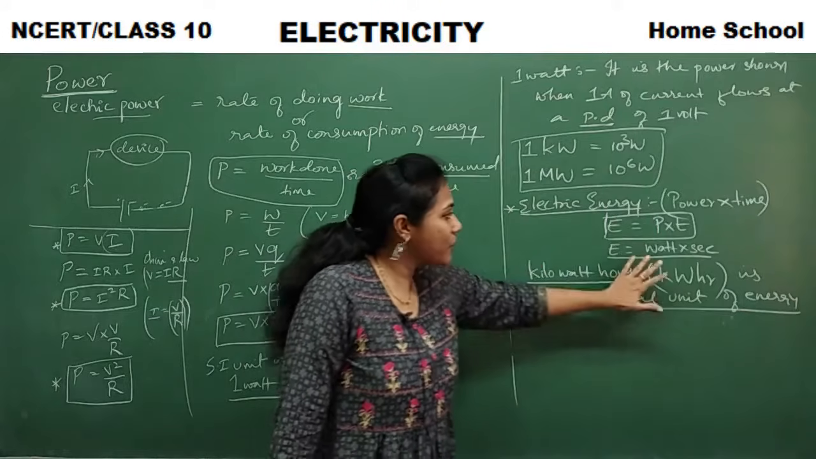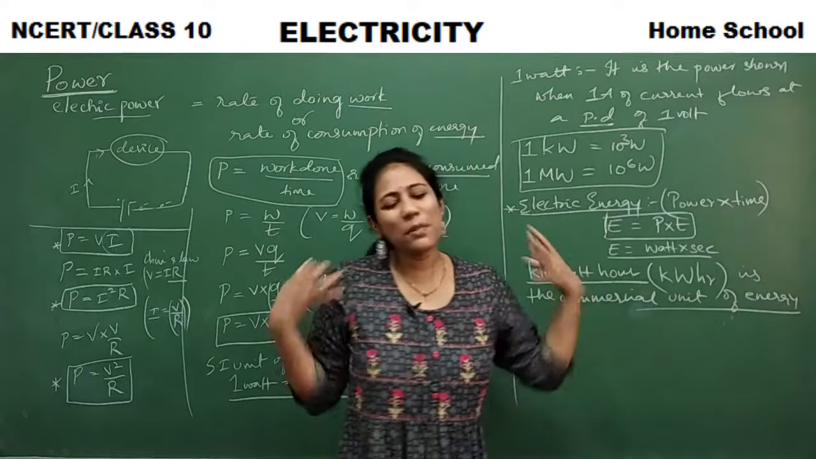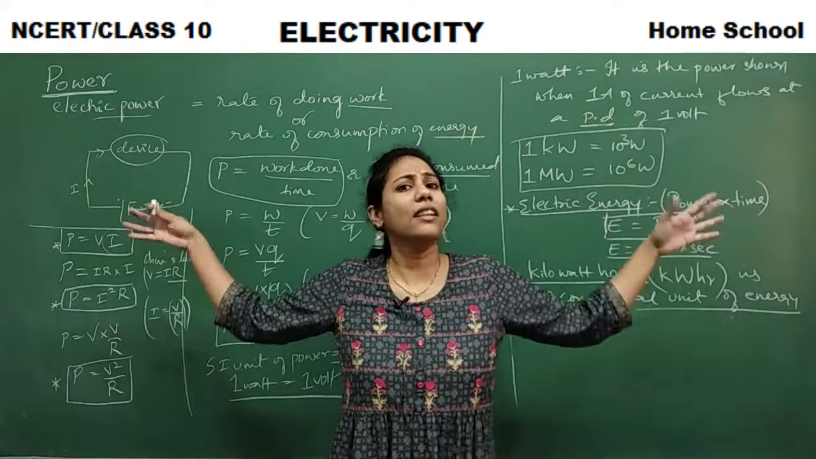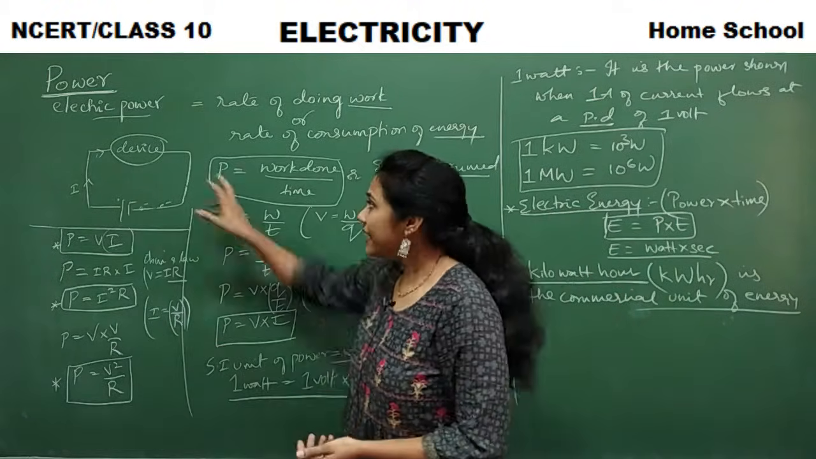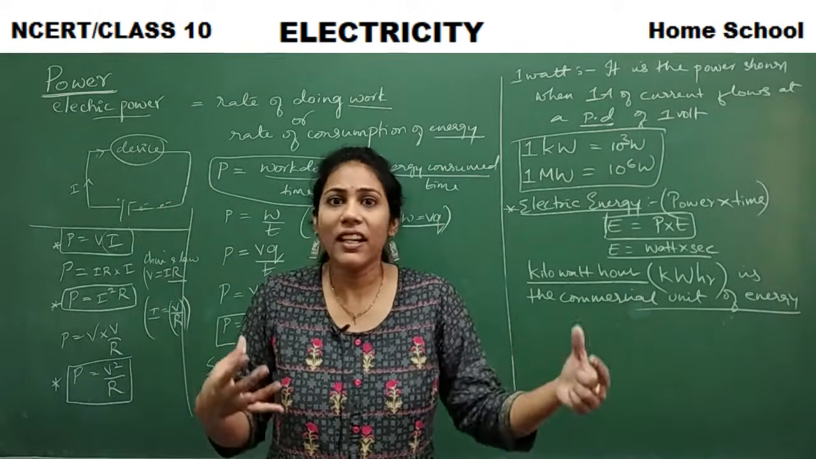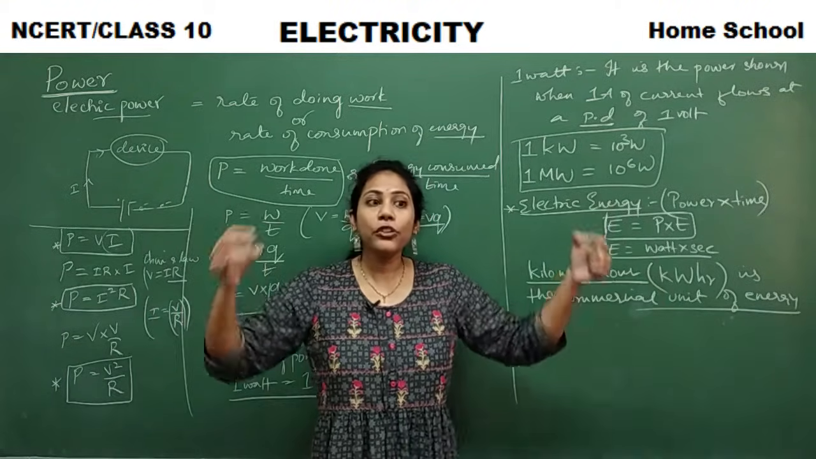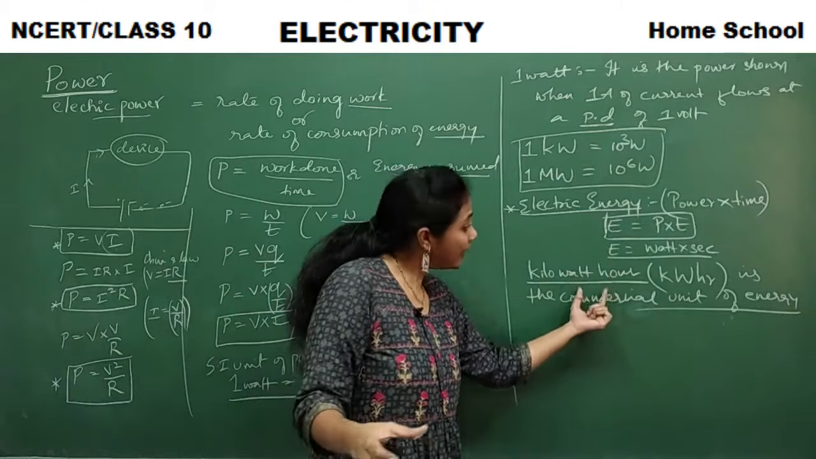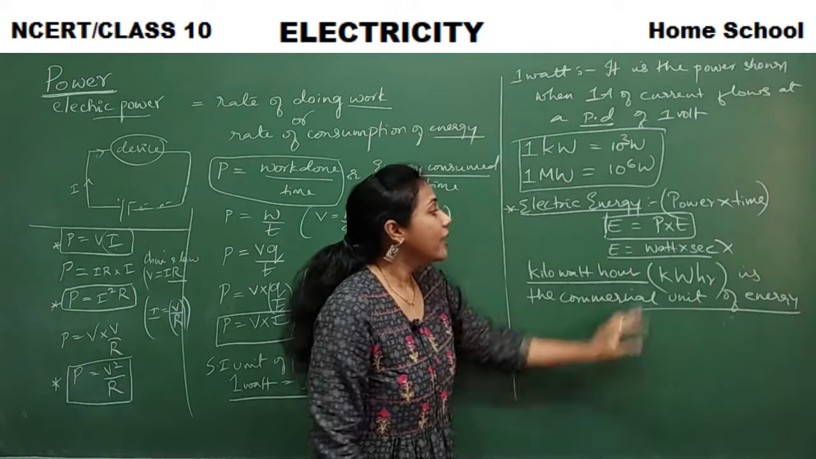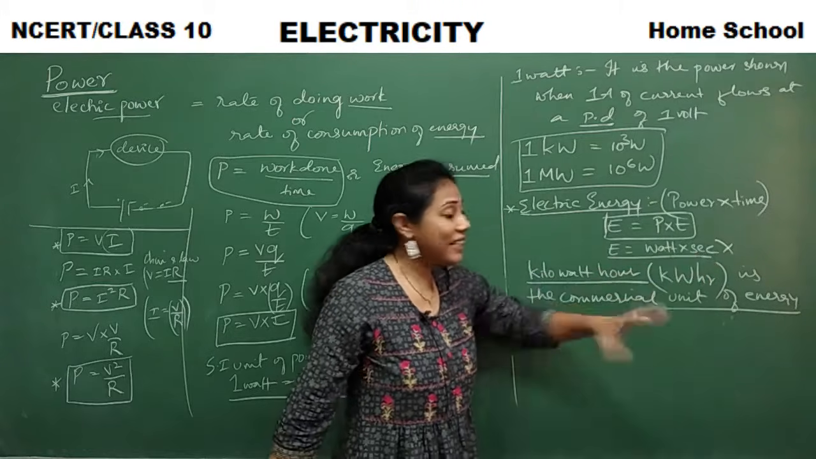Kilowatt hour. Actually, according to the formula, it has to be watt second. But that is a very small unit. To measure electric energy, we want some bigger unit. Why? Because each and every device consumes lots of energy to do work. Lots of energy means you get a very big value. To represent that big value, we want a bigger unit only. These smaller units will not work out. So we have taken kilowatt hour. Time we are not considering in seconds, we are considering in hours.